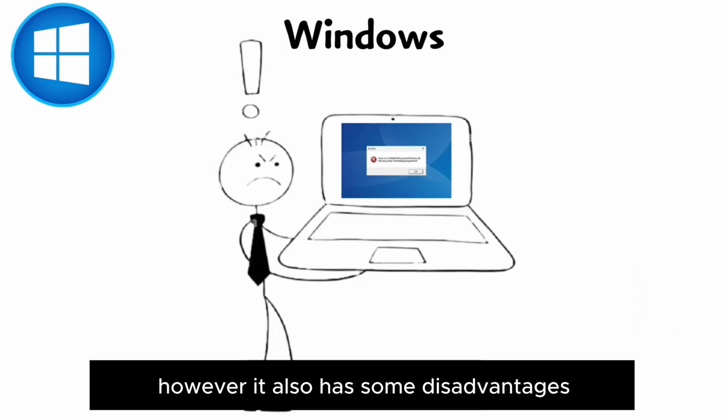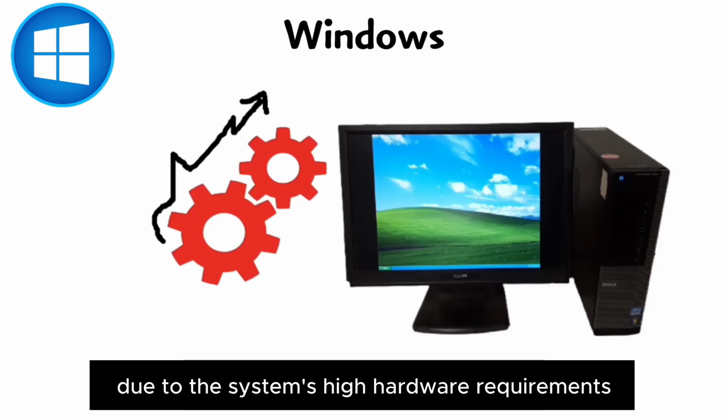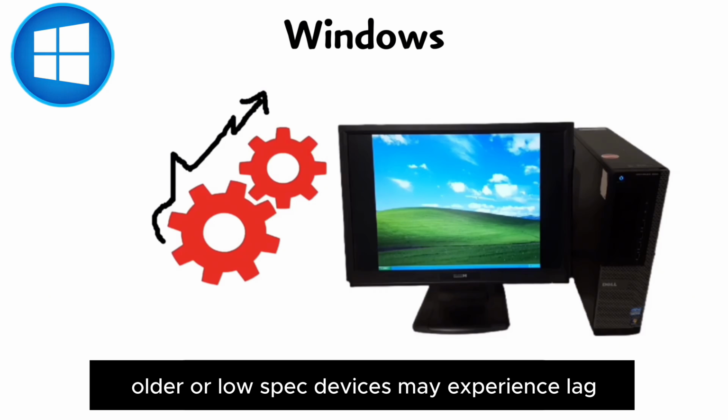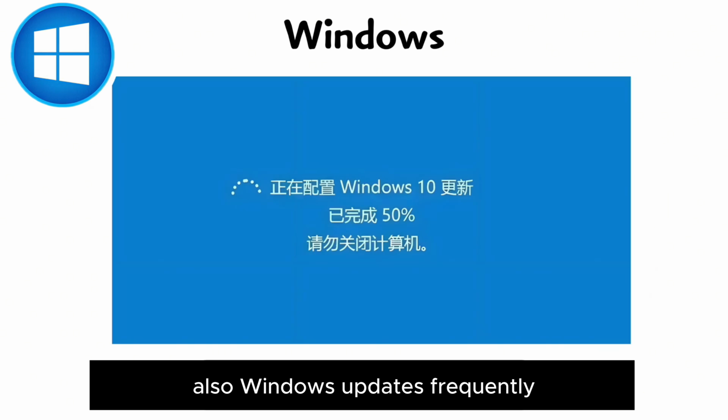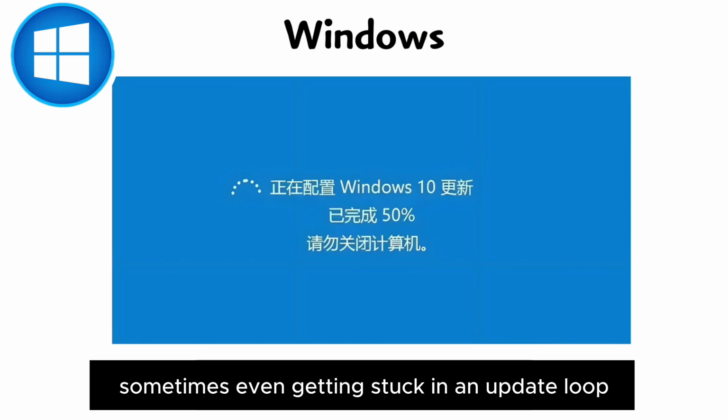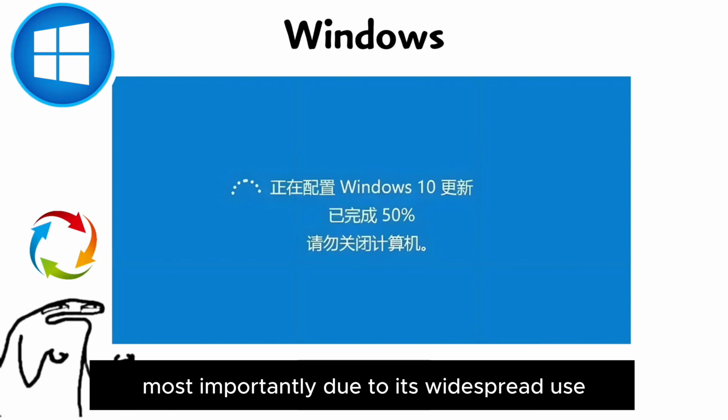However, it also has some disadvantages due to the system's high hardware requirements. Older or low-spec devices may experience lag due to high memory consumption. Also, Windows updates frequently, sometimes even getting stuck in an update loop. Most importantly, due to its widespread use, the Windows system is vulnerable to viruses and malware attacks, like the classic Panda burning incense virus. There are also issues like the blue screen of death.